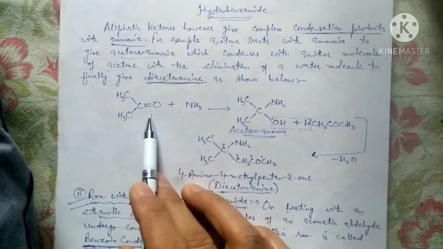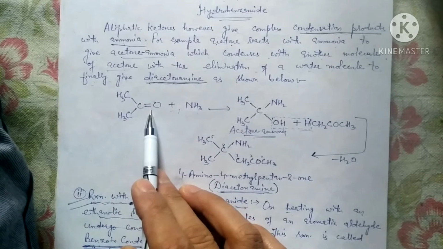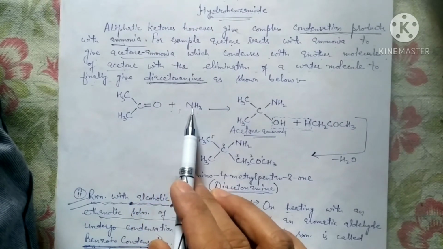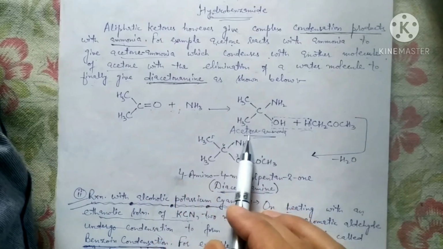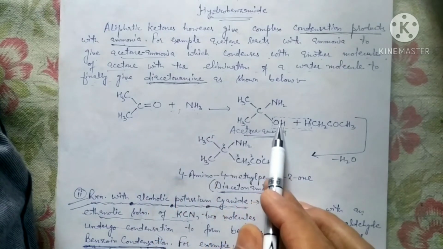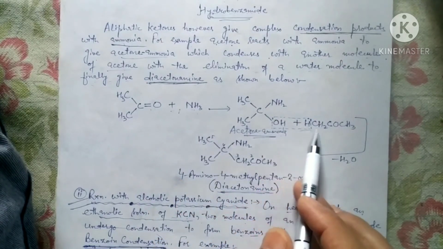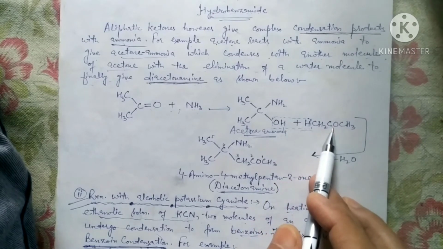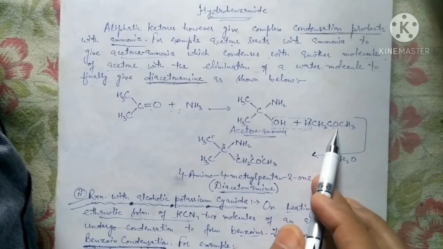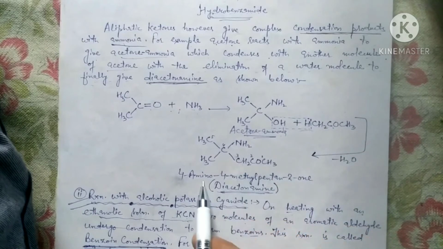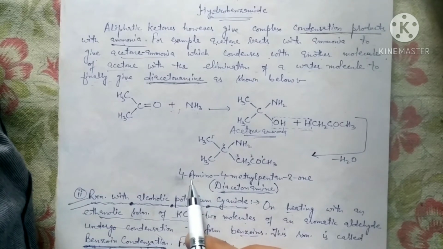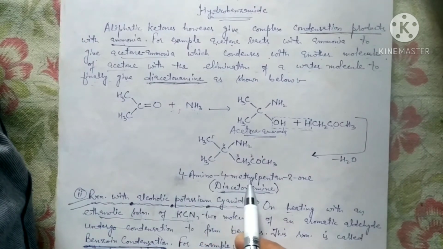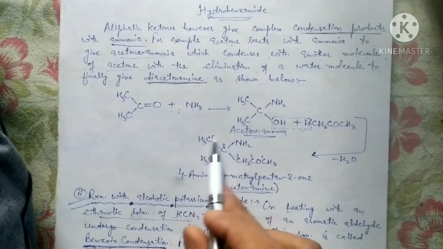What happens in the first step? A molecule of acetone undergoes condensation with ammonia, giving this acetone ammonia, which upon further condensation with another molecule of acetone gives the final product diacetonamine, whose IUPAC name is 4-amino-4-methylpentan-2-one. This is the product.